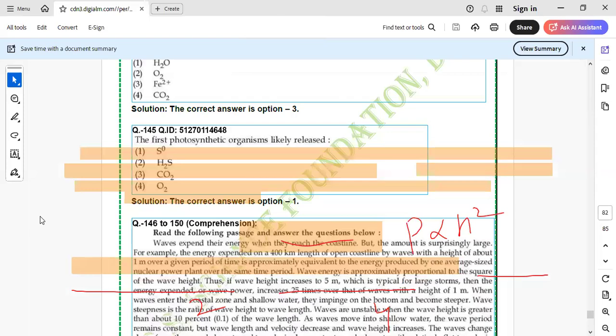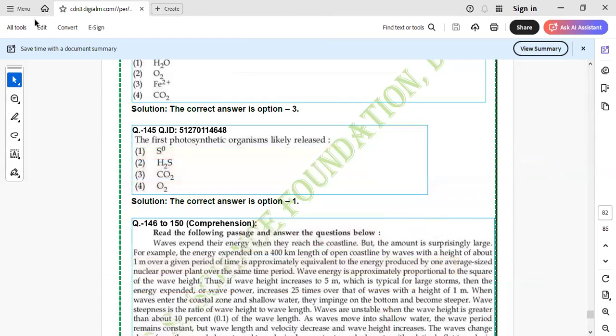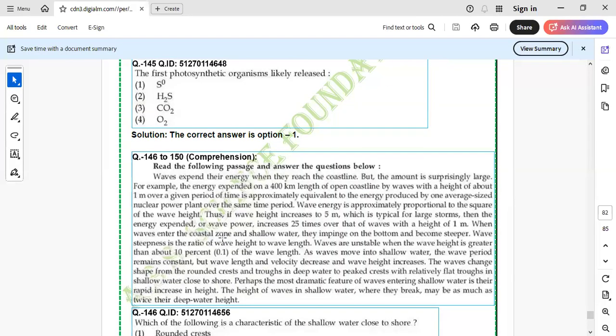I don't know whether it was fate or whether it was our prediction, but we have been teaching this handout for the last 5-6 years. Now let's start reading the passage. I will also read with you people, and you will see that exactly what they picked was our prediction. So you can see here, questions 144 to 146 to 150.